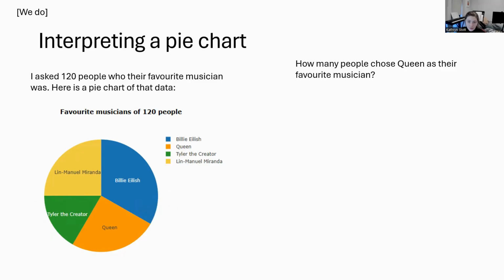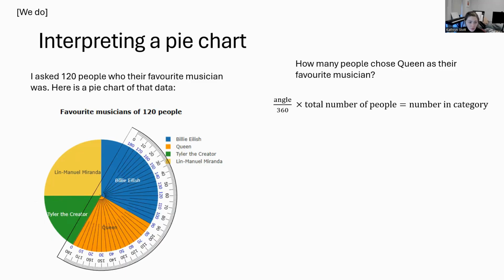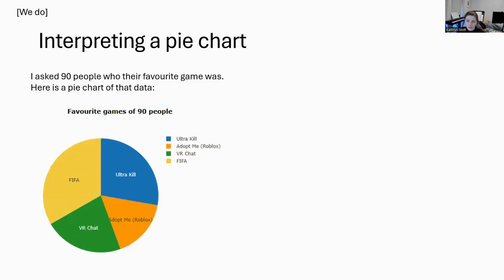Lastly, let's do Queen. Put the protractor on. How many degrees? Start on a 0, follow it round to another 90. It's going to be the same as the number of people that chose Lin-Manuel Miranda as their favorite artist. So 90 over 360 times by 120, which is 30.